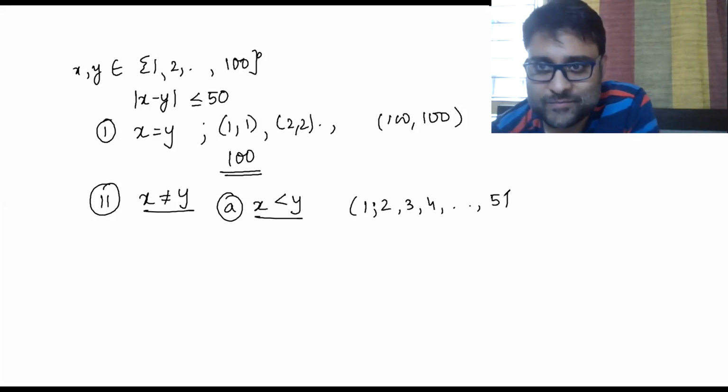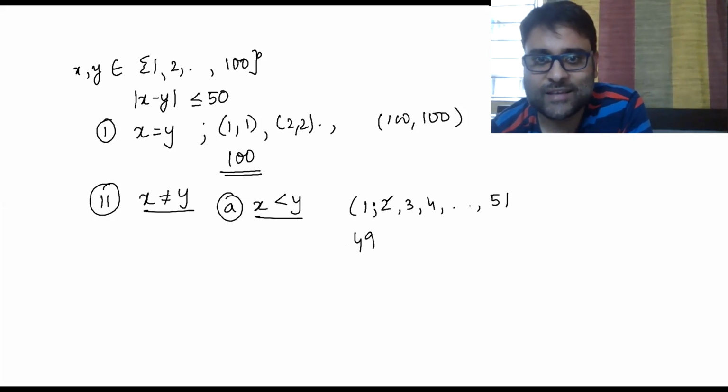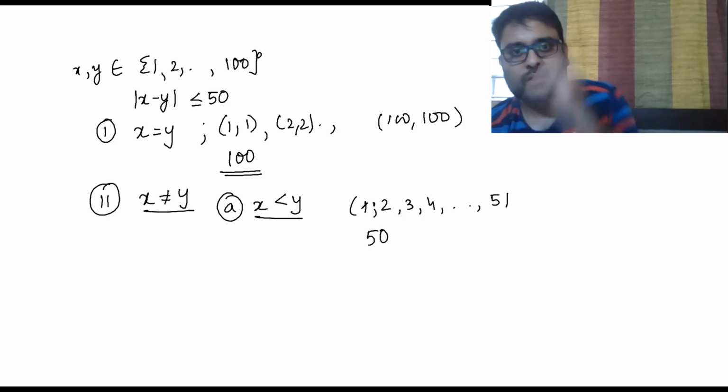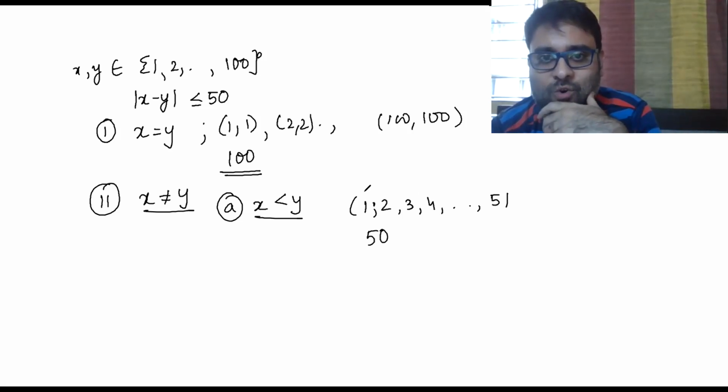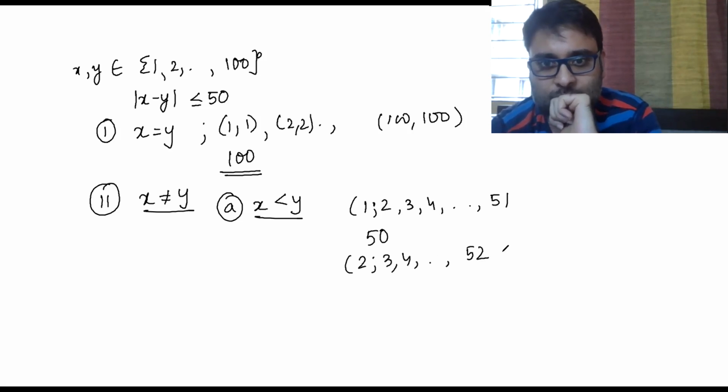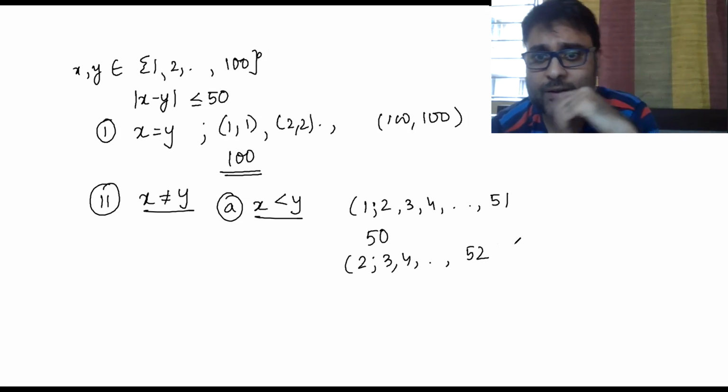So how many numbers are there? 1 will happen with 50 numbers, such that 1 is less than 2, less than 3, up to 51. So 1, 2, 1, 3, 1, 4, like this. Similarly, 2 will happen with 3, 4, up to 52, less than or equal to 50 difference, right?